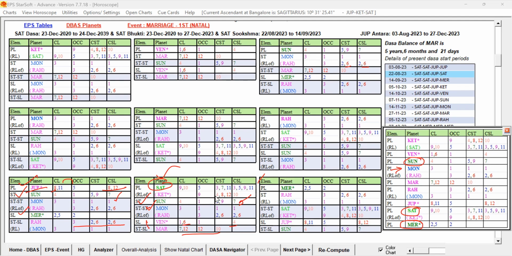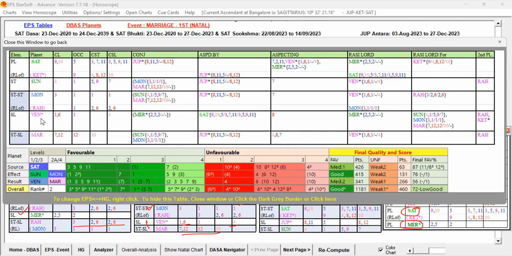Let us check with the EPS page, the EPS table, whether Venus has the favorable key planet in its supports. Yes, Venus is conjoined with our green planet Mercury and is aspected by Saturn, our planet. Saturn, the captain of the ship, itself is there, a strong favorable key planet. And the Rasi Lord is Mercury itself. Venus in the Rasi of Mercury and conjoined with Mercury is very good. And you can see Venus is the Rasi Lord for Sun.